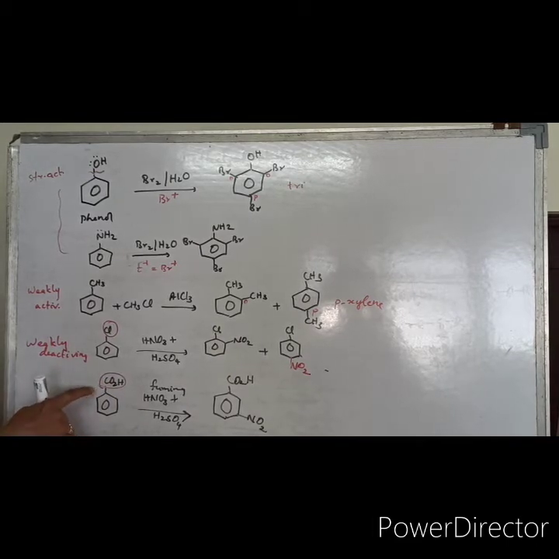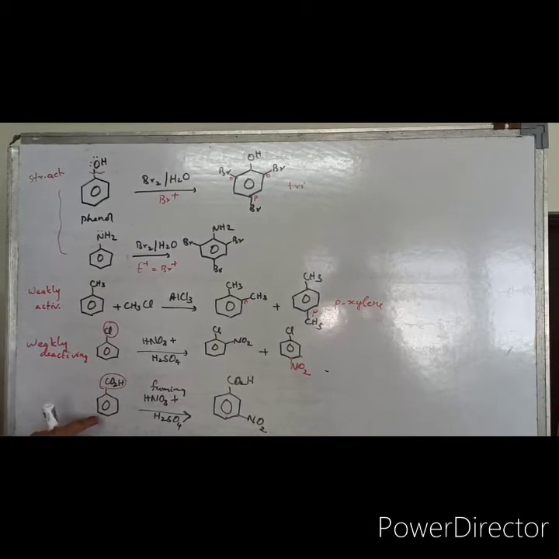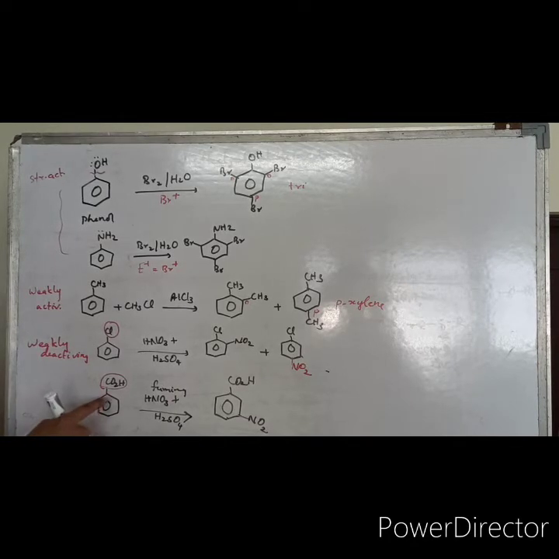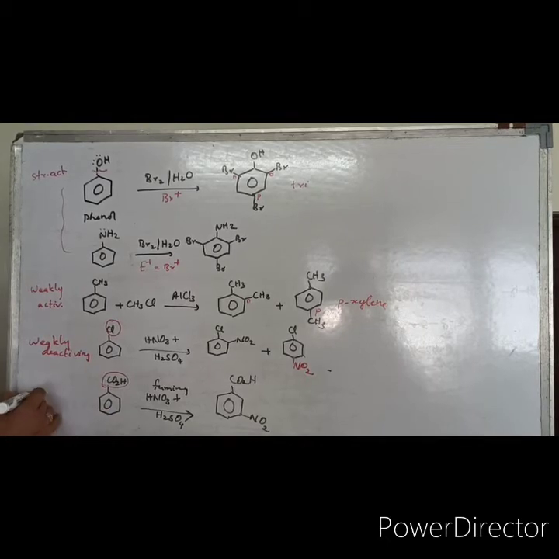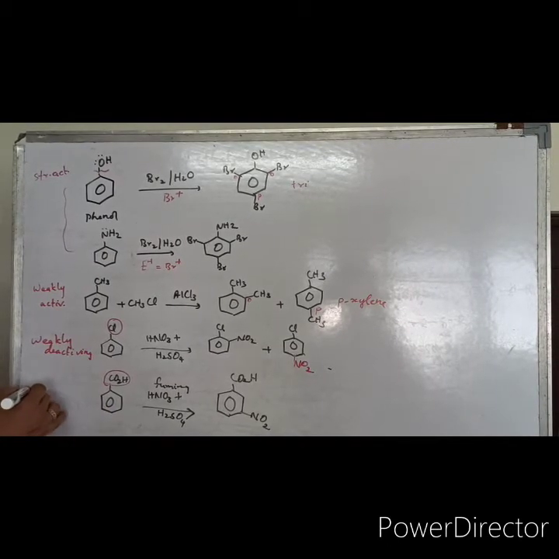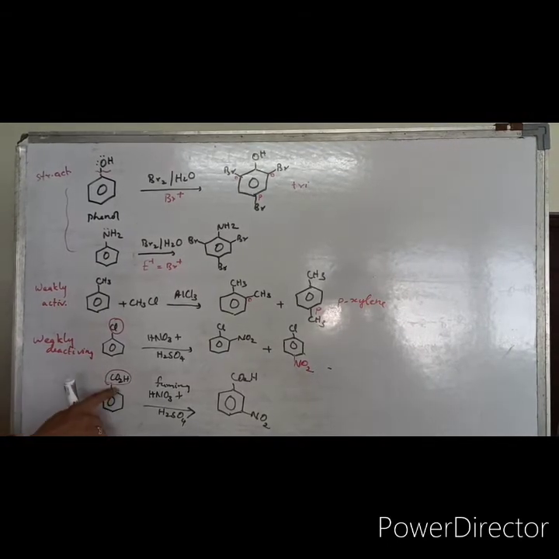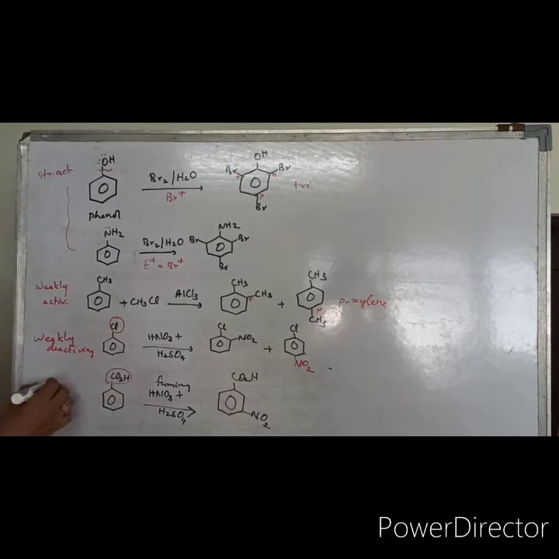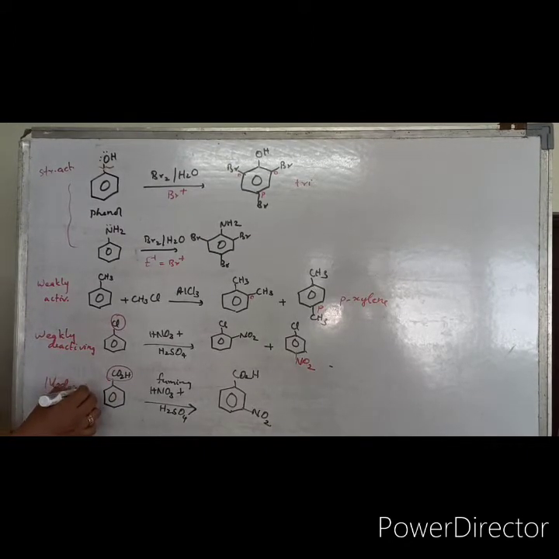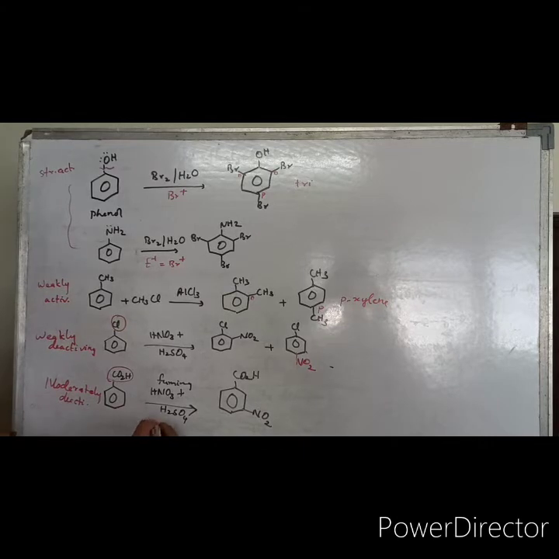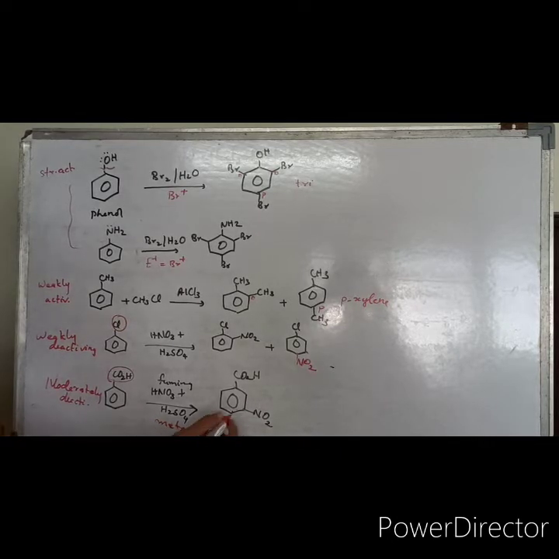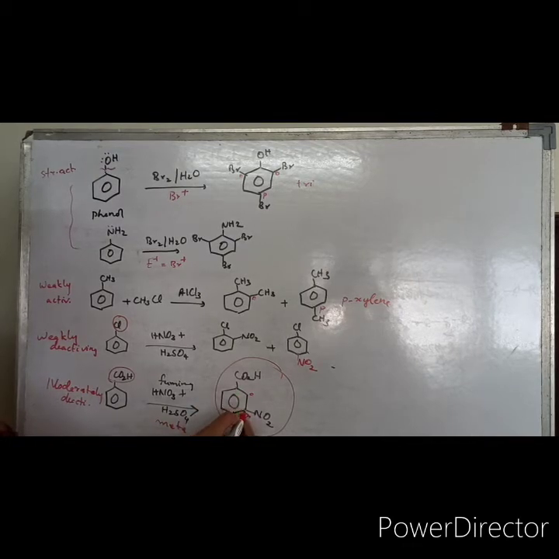Okay. Now let us see an example with an electron withdrawing group, that is carboxylic acid. So this is called benzoic acid. As you know, carboxylic acid, sulfonic acid, etc. are deactivating groups. So carboxylic acid is a moderately deactivating group. Moderately deactivating groups are meta-directors. So you will be getting meta-nitro. This is the ortho, this is meta, this is para.